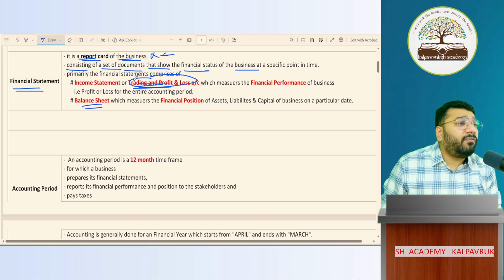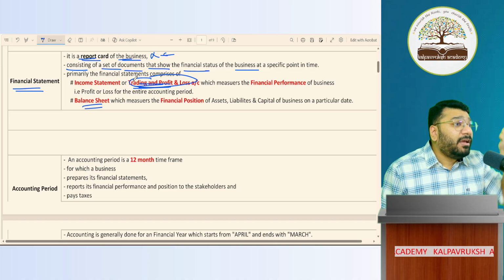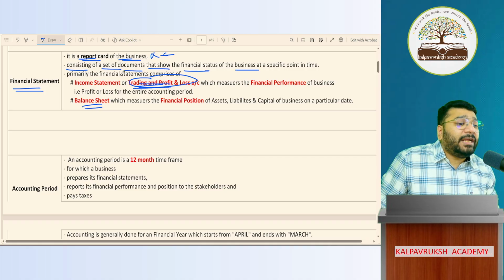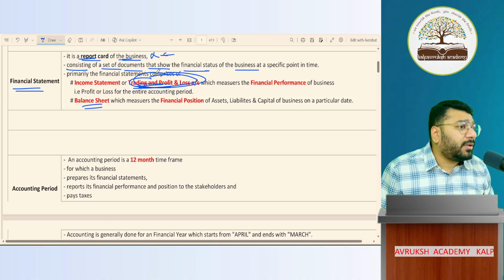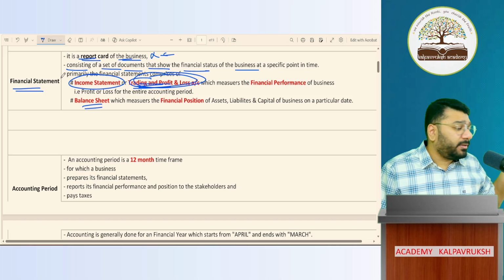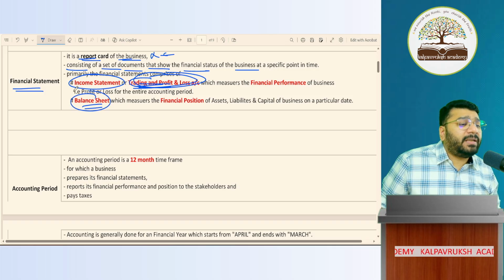So looking at the profitability of the business, you can understand whether this business is doing well or not doing well. For that purpose, I need to prepare a document called trading and profit and loss account. This is also sometimes called income statement. What is it called? Income statement.